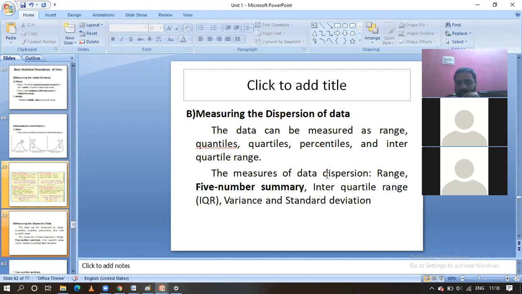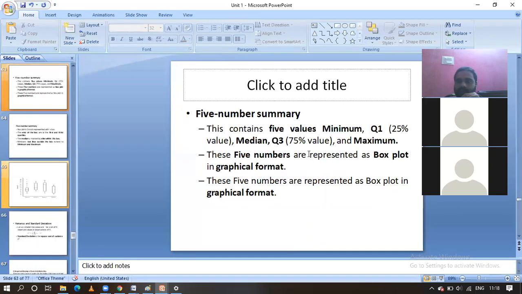With the help of this, we are going to see how the data is dispersed, how the data is spread. We are going to calculate with the help of these formulas, guys. Five number summary, variance, standard deviation, let us see these things. The five number summary means nothing but five values representing the overall data: the minimum value, the maximum value, quartile 1 meaning the 25% value, quartile 3 meaning the 75% value, and the median. By using these values, we are going to represent the overall data, guys.